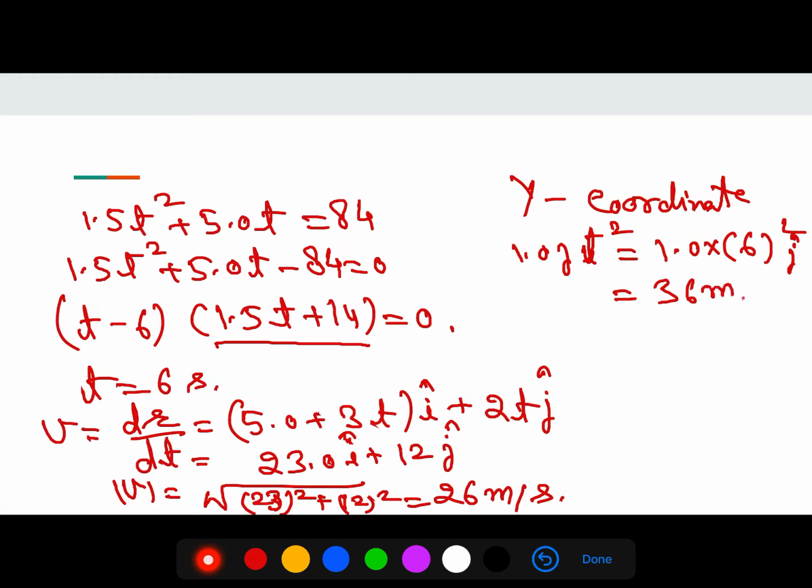So when the x coordinate is 84 meter, the y coordinate will be 36 meter, and the magnitude of the velocity at t is equal to 6 seconds will be 26 meter per second.